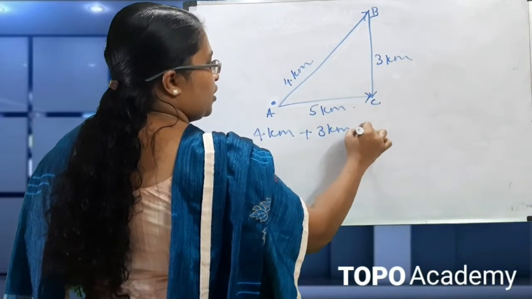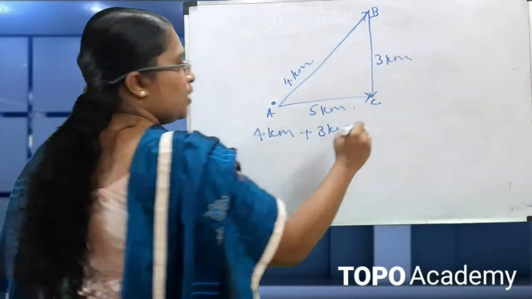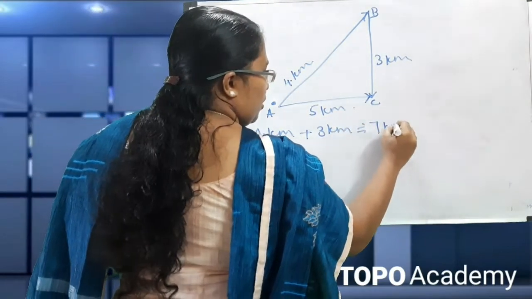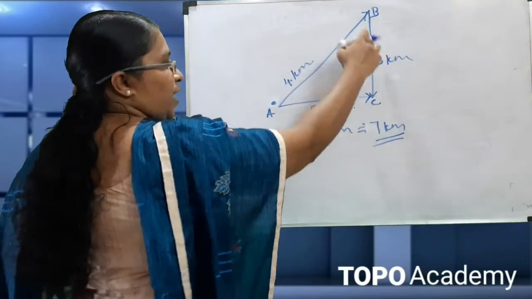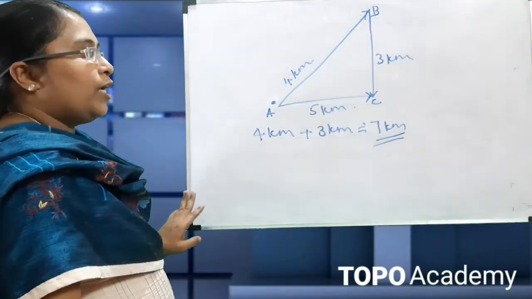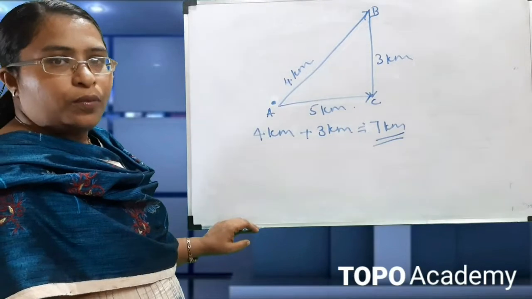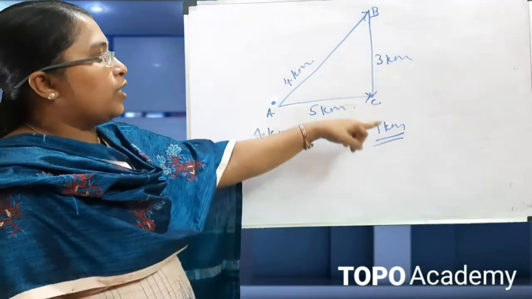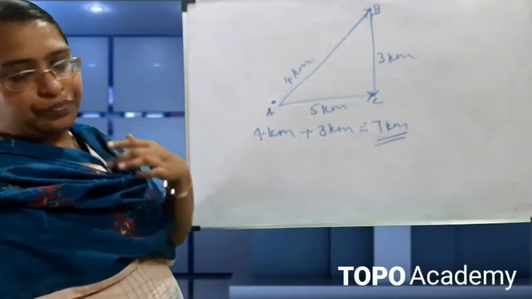So the total distance traveled by the object is 7 kilometers.